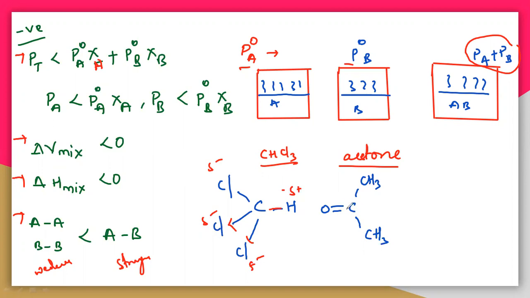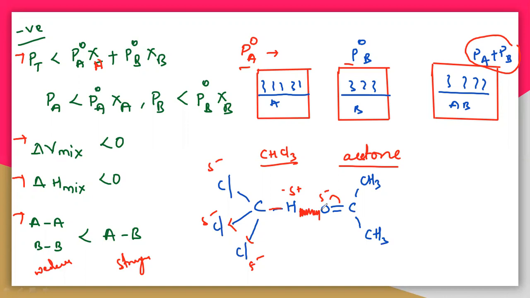Even this oxygen is more electronegative, so definitely you will get the negative charge. There is a formation of hydrogen bonding between this hydrogen and oxygen. Before the addition of chloroform with acetone, there is no such interaction, no hydrogen bonding. But when you add the chloroform to acetone, you get a new hydrogen bond that is much stronger. So the stronger interaction is there.